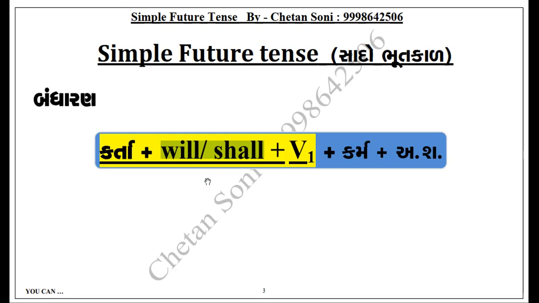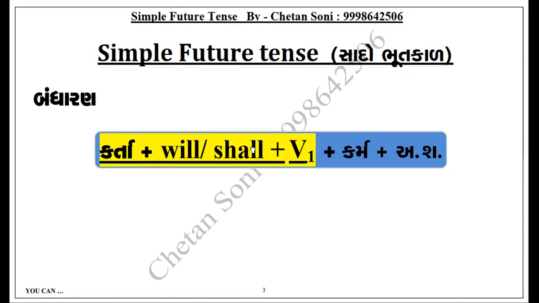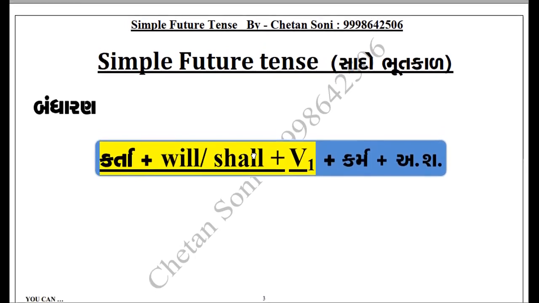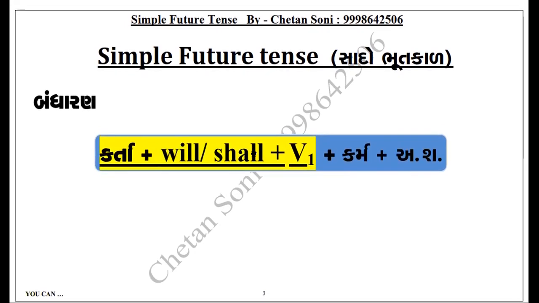For a long time, around 3 to 5 years, people are not using shall. It is only used in study. You American people also don't use shall, I think. Rarely it is used.